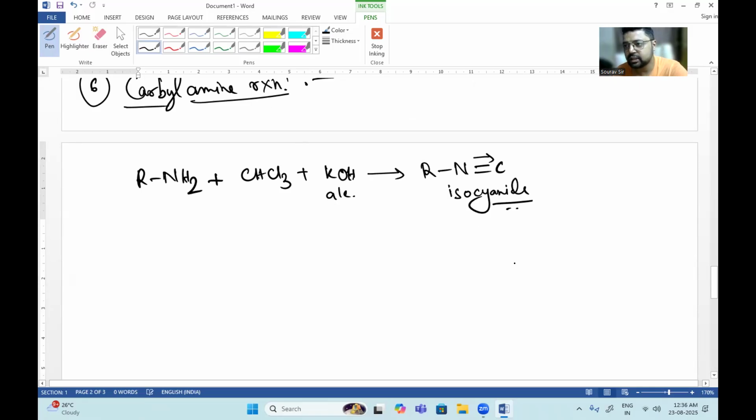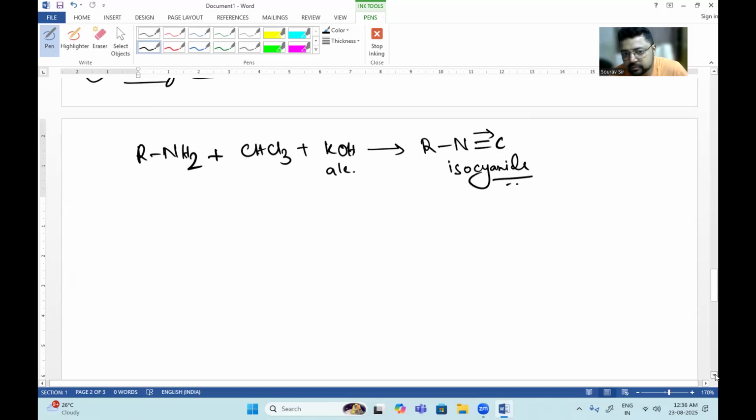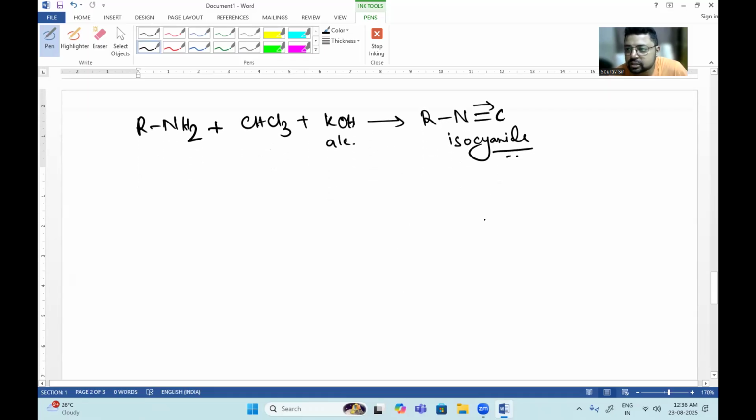The Bhopal gas tragedy reaction involved the formation of methyl isocyanide. So this is one example of this formation. This is known as the carbylamine reaction. This is also a very important reaction to remember because it will help you distinguish between 1 degree amine, 2 degree amine, and 3 degree amine. 1 degree amine only gives this isocyanide or carbylamine reaction, but 2 degree and 3 degree amines do not give this reaction. Why? Because they do not have two hydrogens here.